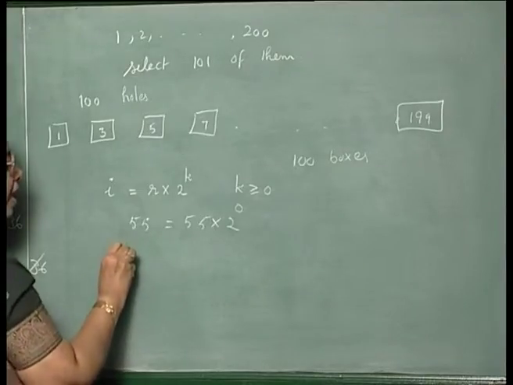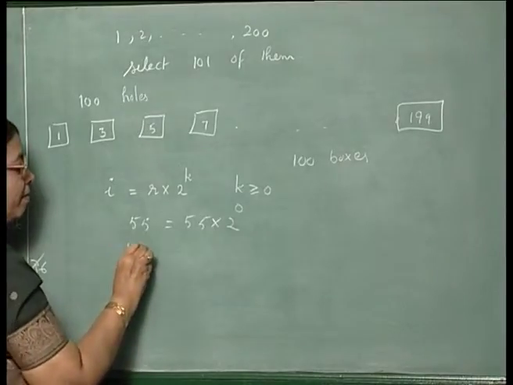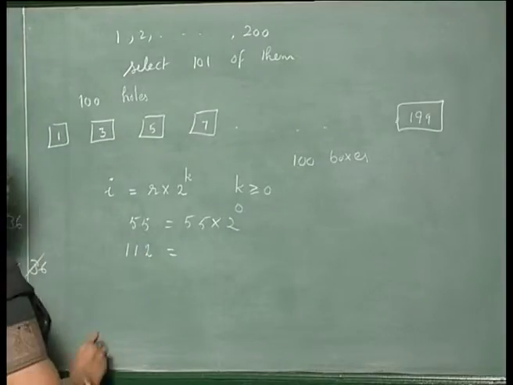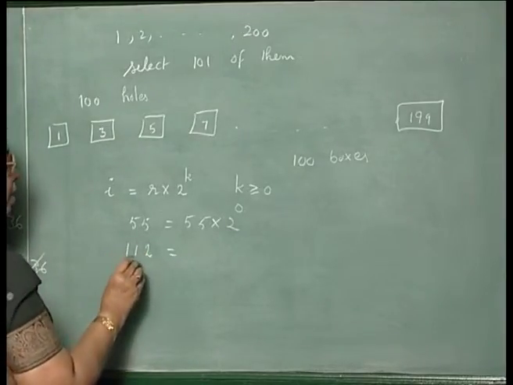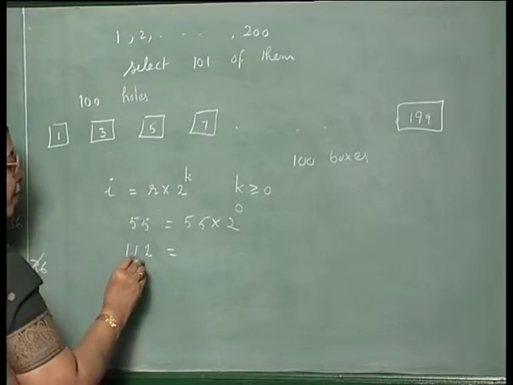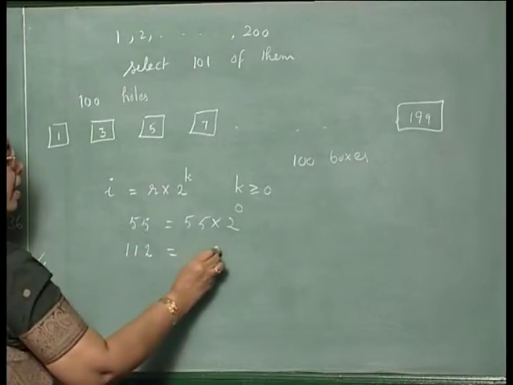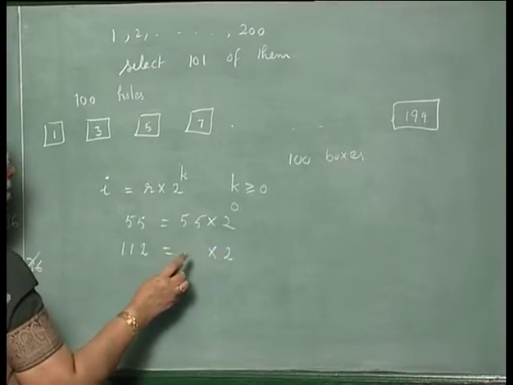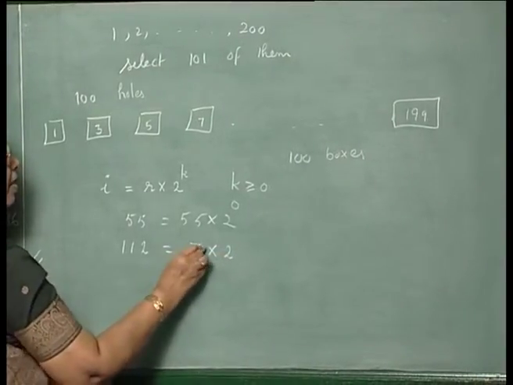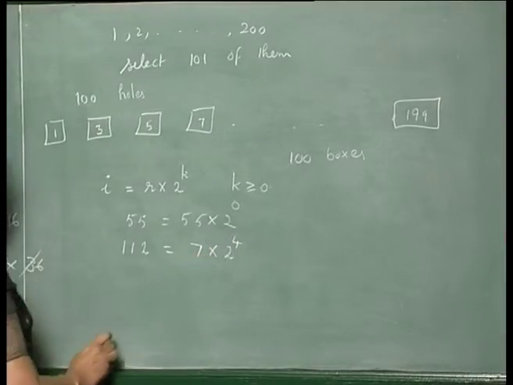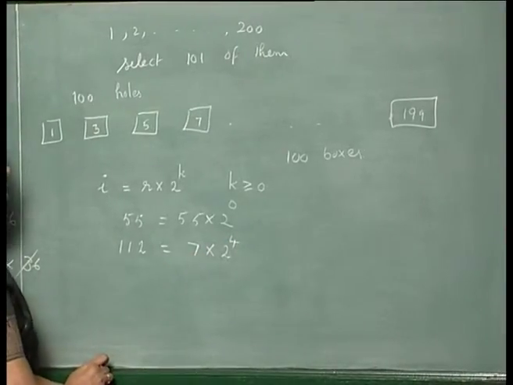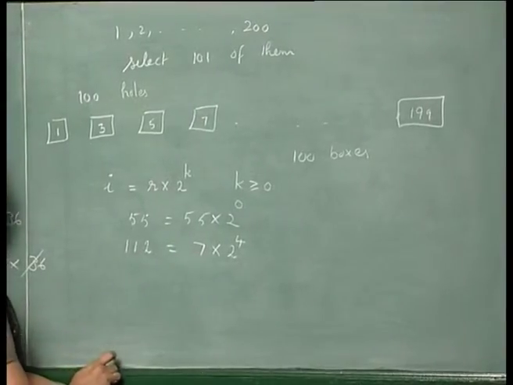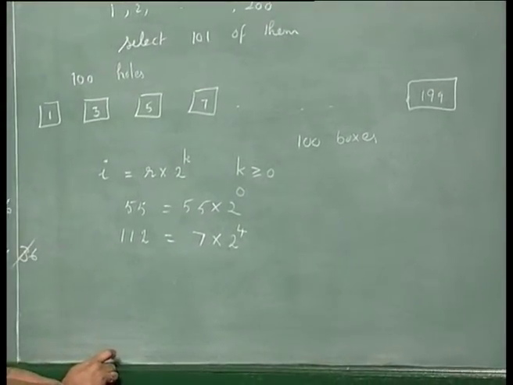If I take, say, 112, how many times? Dividing by 64, 8, 112 is seven into 2 power 4, isn't it? 16 into 7 is 112.